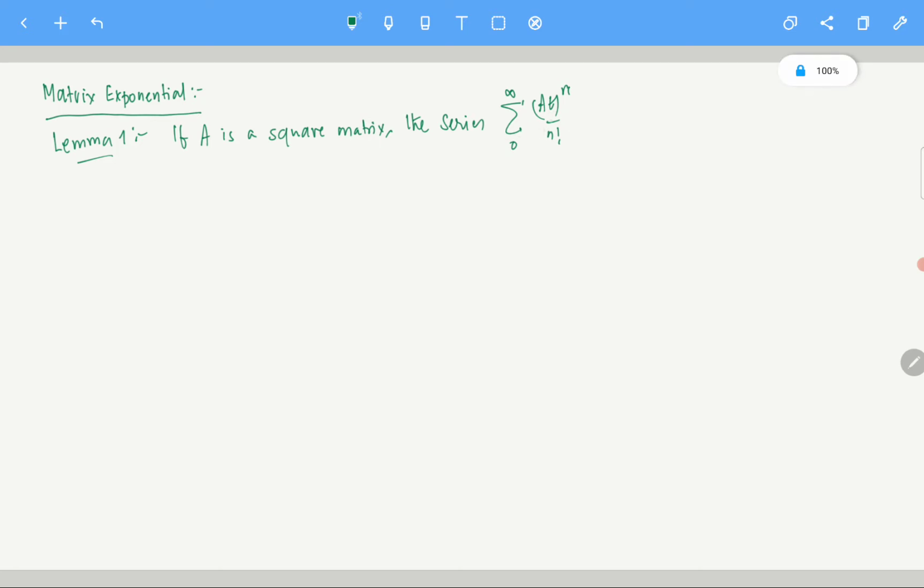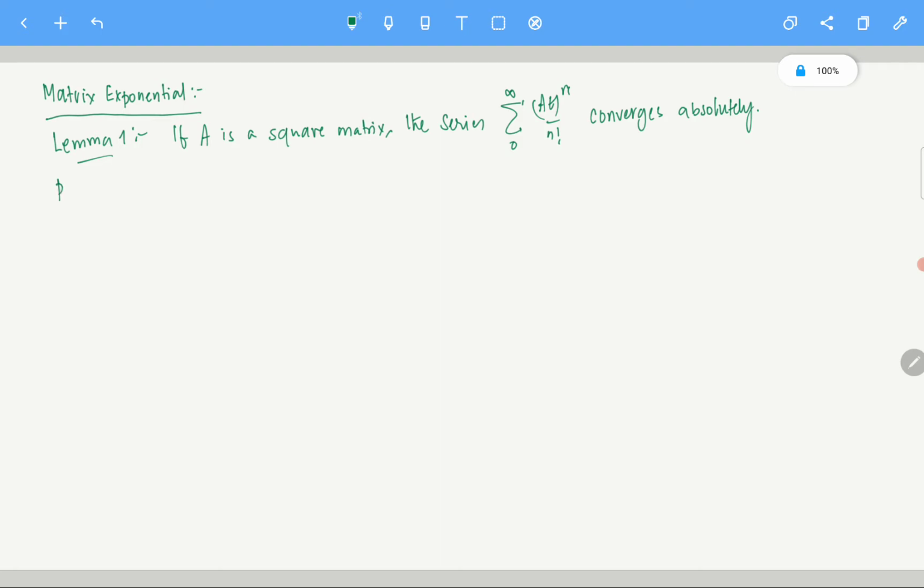So we are saying that this series converges absolutely. What does that mean? Essentially, you take the nth term, take the norm of that and sum it up from 0 to infinity. If that converges, then the series converges. So let's look at the proof.